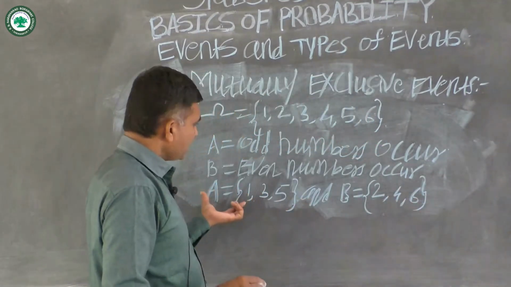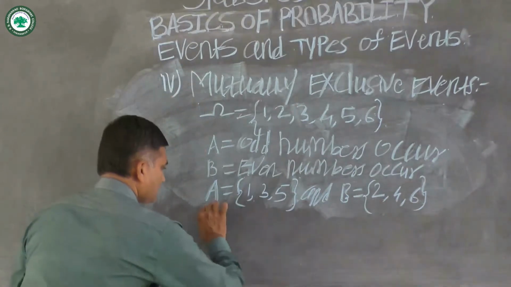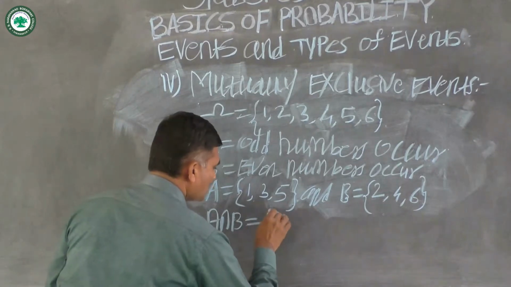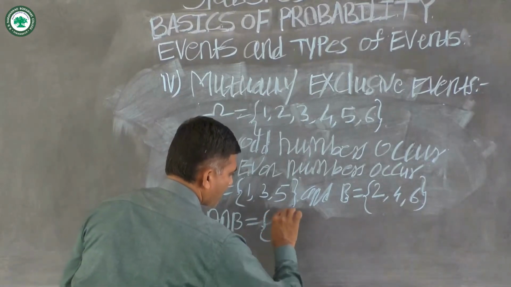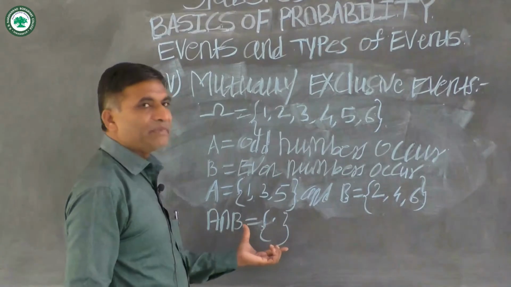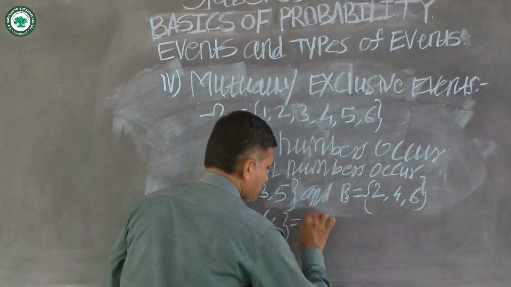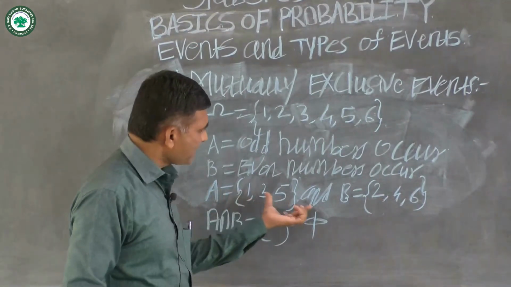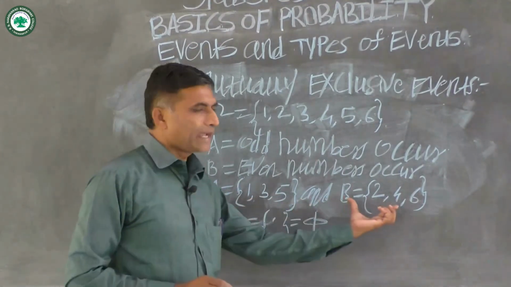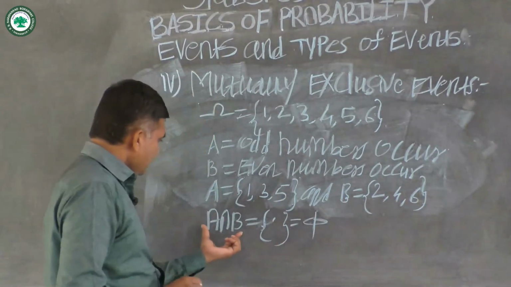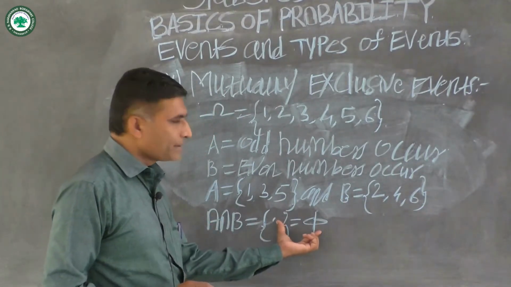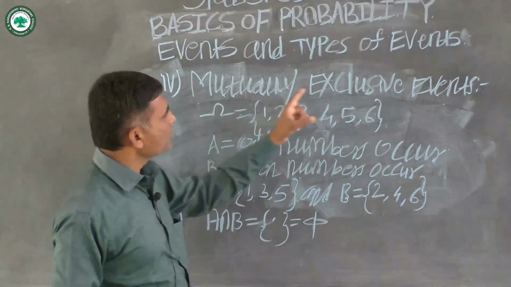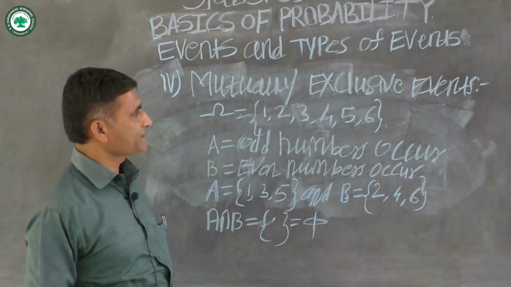Then the common elements between A and B, that is A intersection B, is equal to an empty set. There are no common elements between event A and event B, therefore A intersection B is equal to phi. Hence, the events A and B are said to be mutually exclusive events.